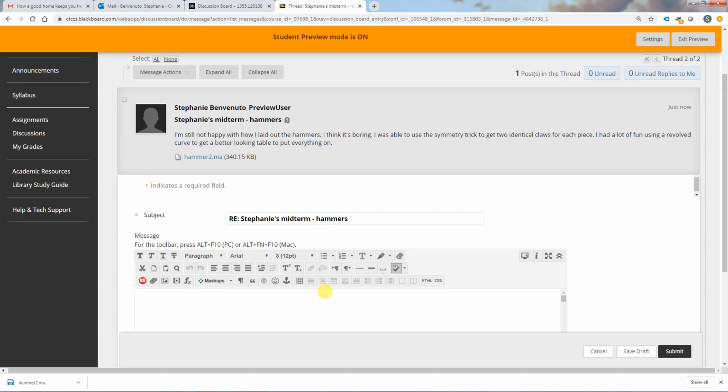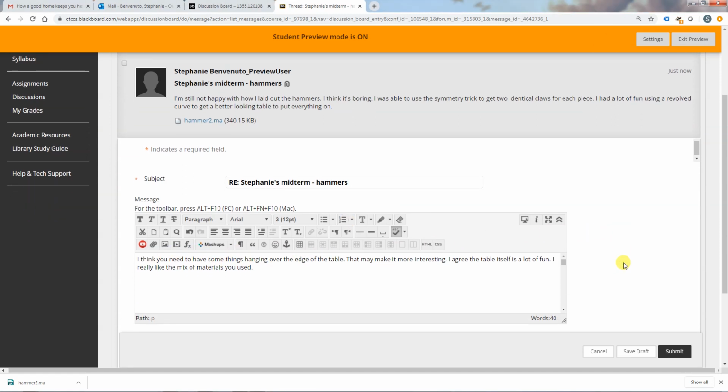And you can say, oh, I think... hang on, let me pause. Okay, so I read what the person said about not liking the layout of the hammers. I look at the file and I say, oh, I think if you had some things hanging over the edge, that might make it more interesting, right? So I'm looking at what they didn't like, and I'm giving them an idea, just a thought, right?